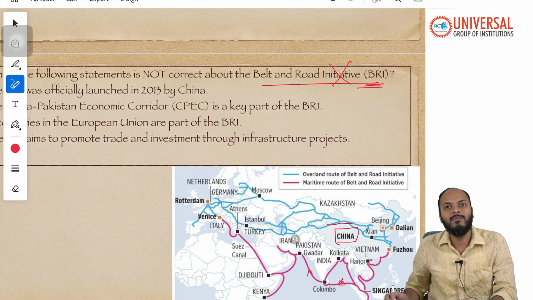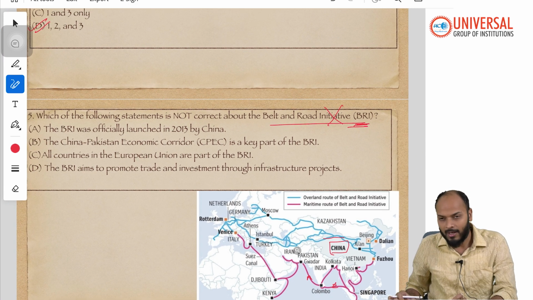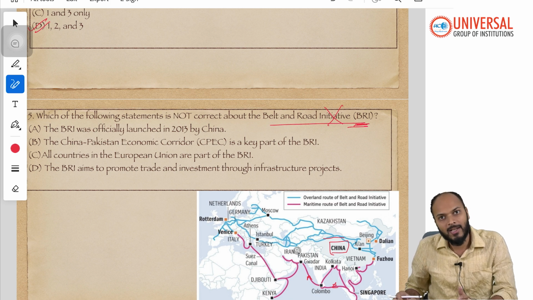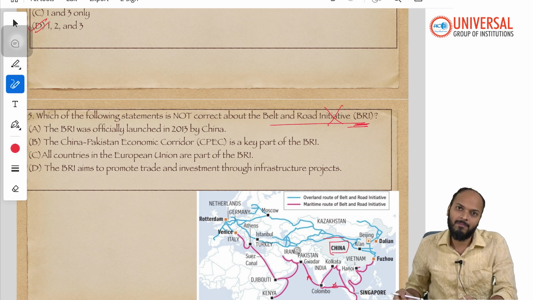Over land in terms of, let's say, roadways, railways, then power infrastructure, and so on; on seas as well, by constructing ports, right? So China is investing in the economies of other countries in order to develop infrastructure, right?